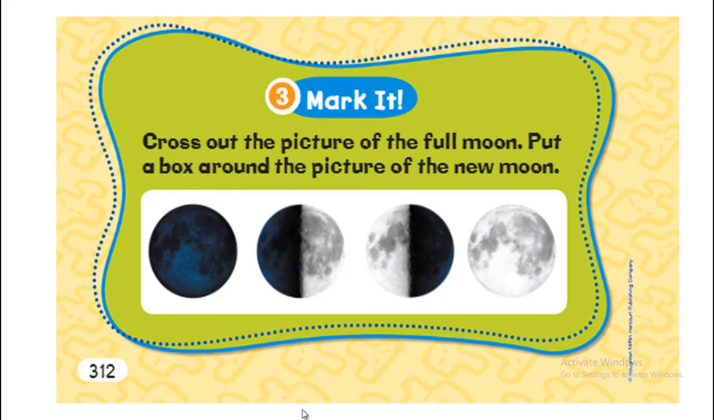Mark it. Cross out the picture of the full moon. Cross it out means put an X on it. Put a box around the picture of the new moon. The full moon is the shiny moon that you can find in the middle of the month. This is the full moon. Put an X on it. What is the new moon? The new moon means a new month is going to begin. That's in the beginning of the month and you cannot see the moon. So this is the new moon. It's very dark.